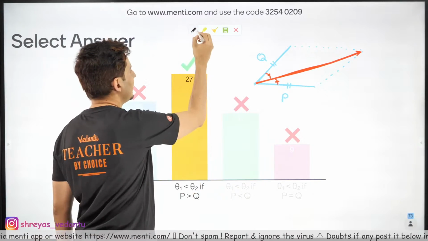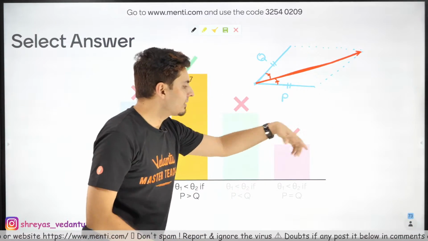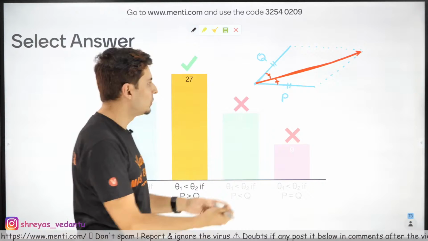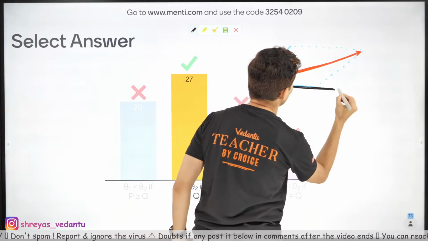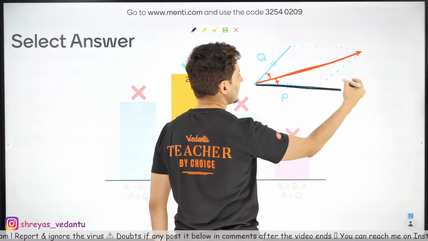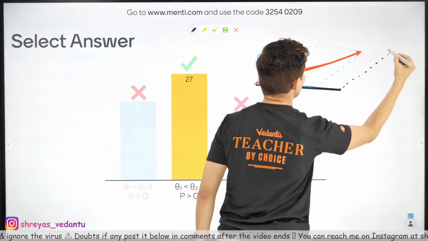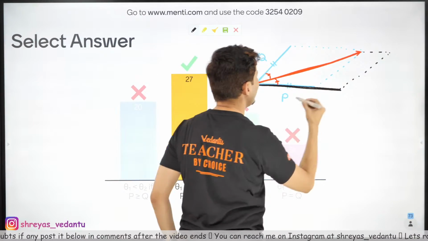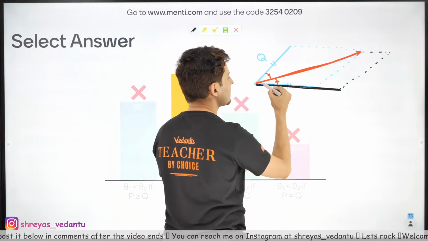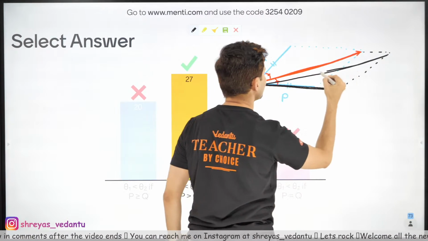But now let's say one of the vectors, let's say P is more than Q. If it is more, then if you again draw that new parallelogram, remember P is more than Q, Q is still the same. What will happen, guys? You will see the resultant vector will go over here.